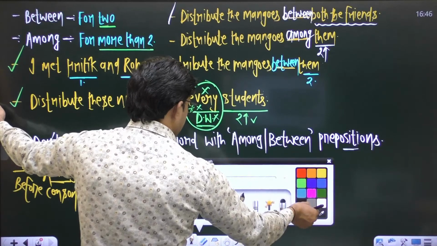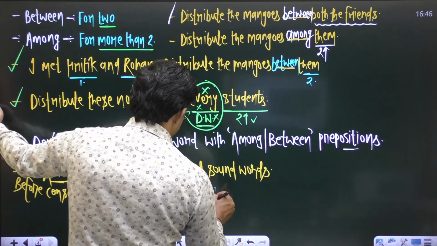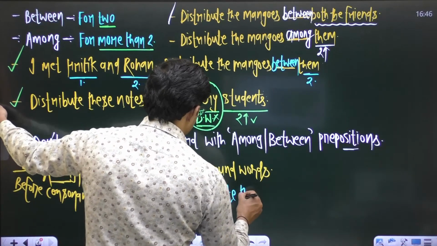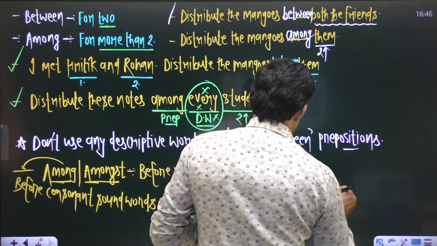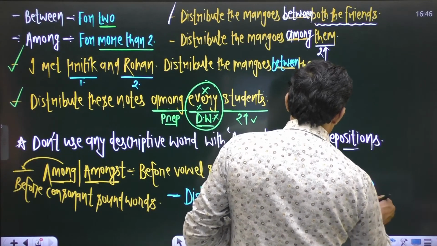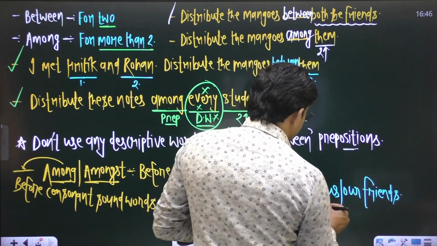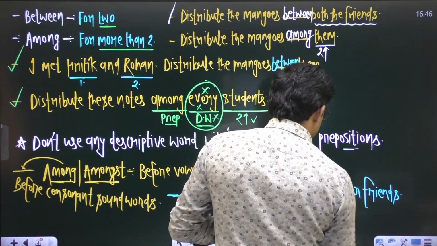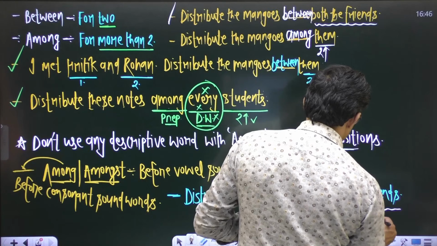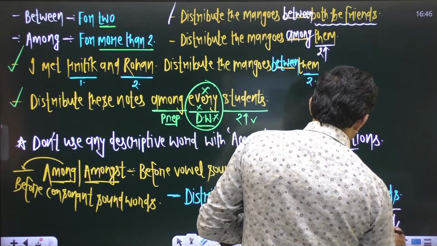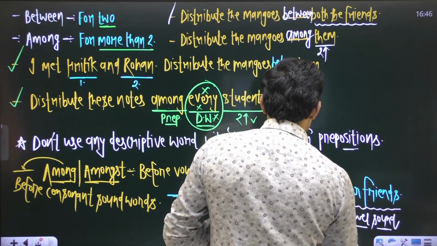Examples are like, if I say: distribute these notes blank us, or you can say our friends. Us can also be there, or you can say our friends. So both these words, us and our friends, are vowel sound words, right? In this situation, we use the preposition amongst, right?